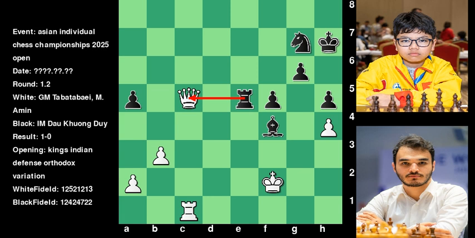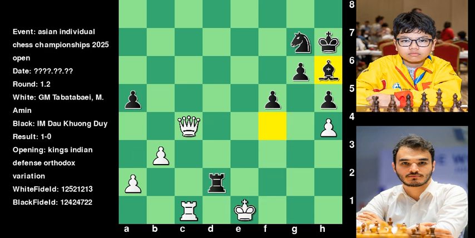Threatening rook takes c5. Queen c3 played by Tabatabaei. Rook d5. Queen c4. Rook d2 check. King e1. Bishop h6. Queen f7. Khuong saw no escape and decided to resign.